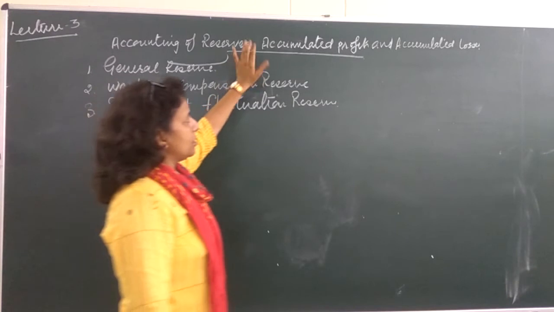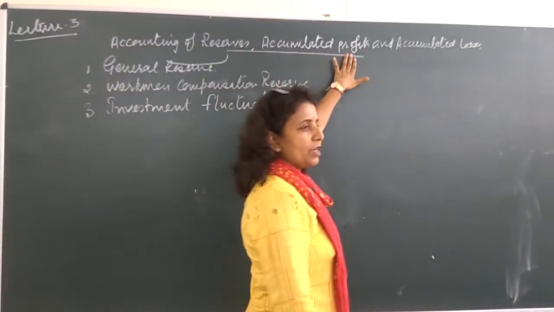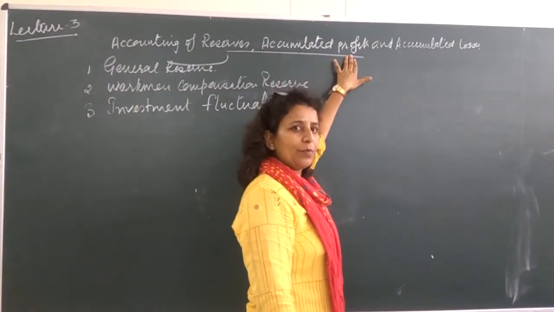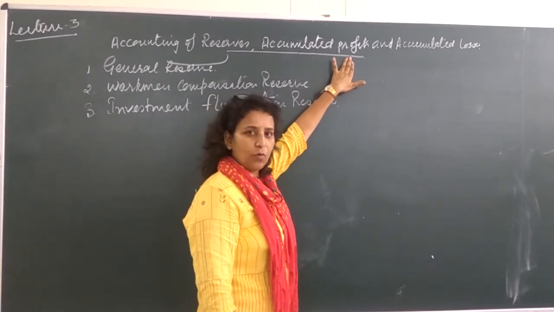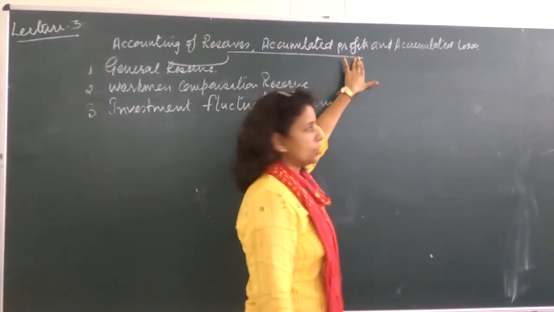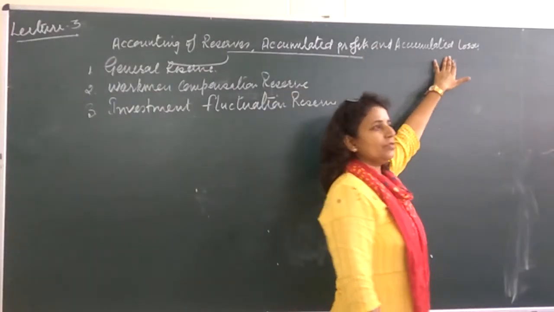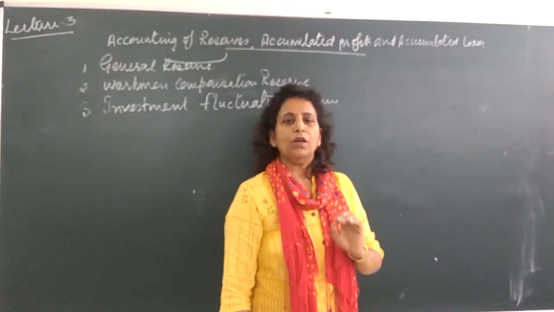So we may have reserves, and we may have some profits accumulated, like the credit balance of the profit and loss account. It will be called accumulated profit, which is not yet used. Likewise, accumulated losses are the debit balance of the profit and loss account.